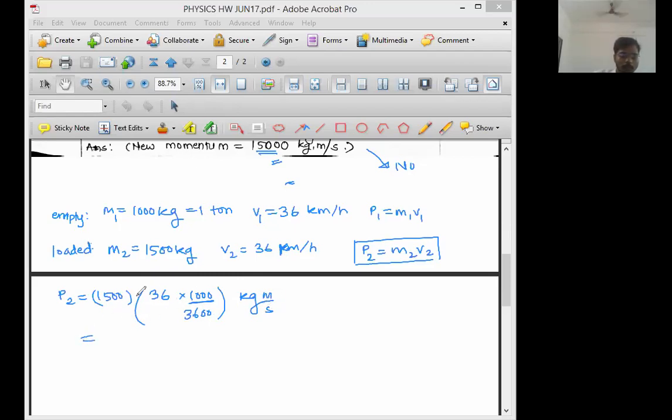Now this 00 gets cancelled. This 36 gets cancelled. Here what remains is 10, and here what remains is 1500. So 1500 into 10 will become 15,000. Reply in the chat box, clear and written.